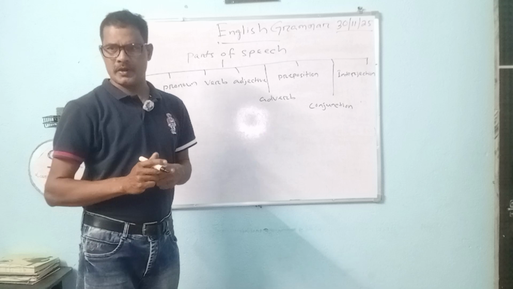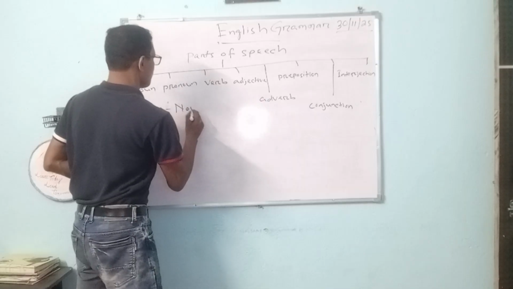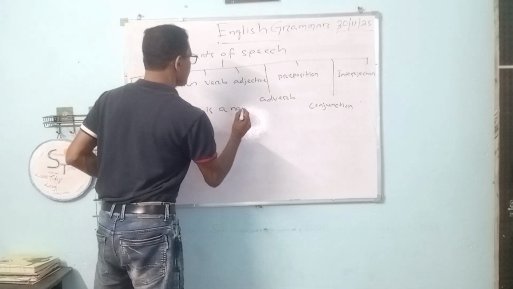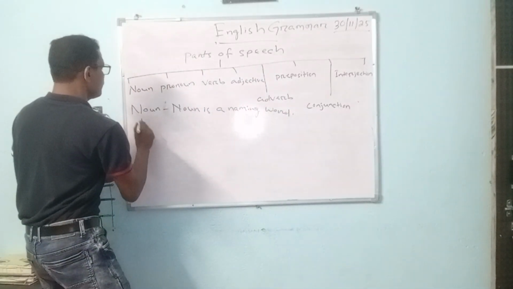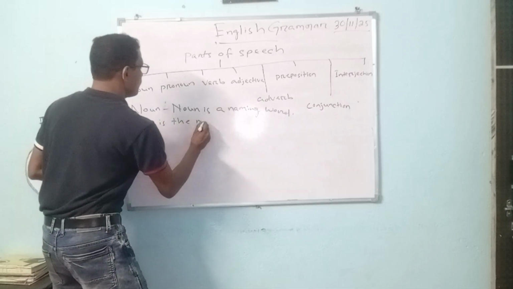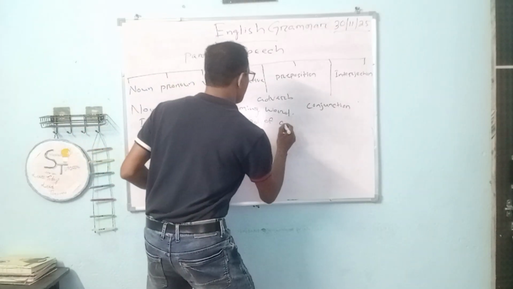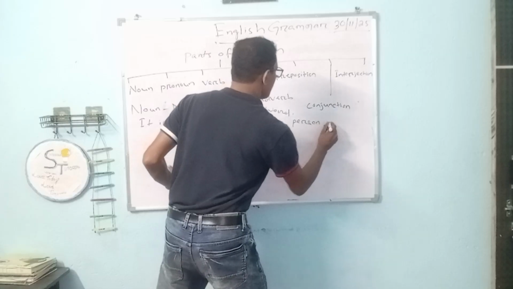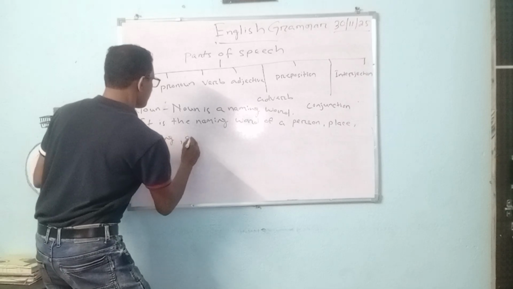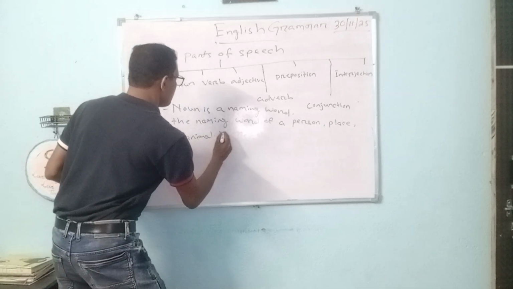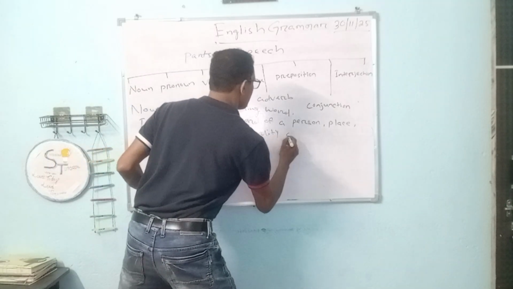Noun is a naming word. In a simple sentence, we can say noun is a naming word. It is the naming word of a person, place, thing, animal, bird, quality or activity.